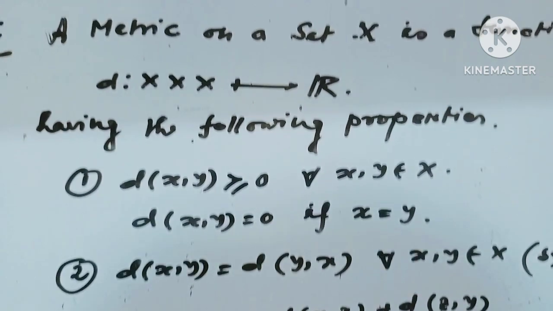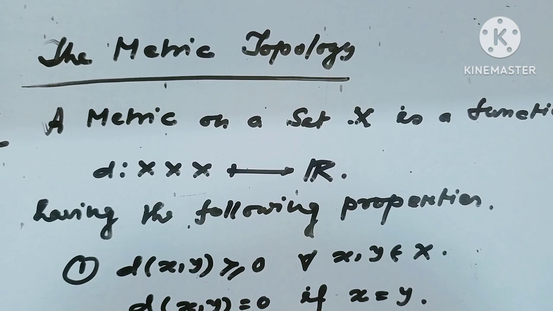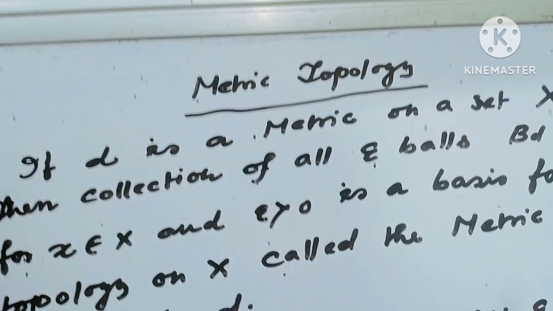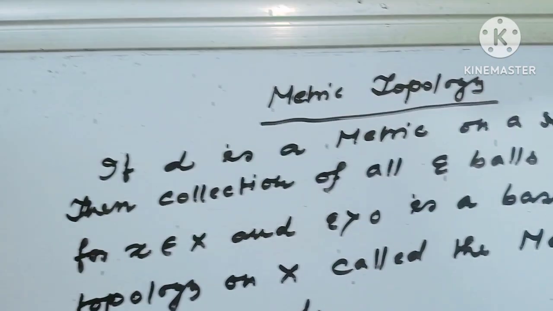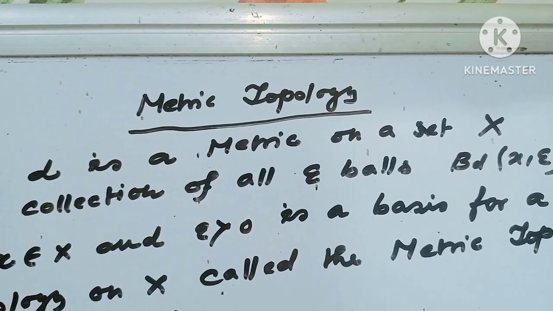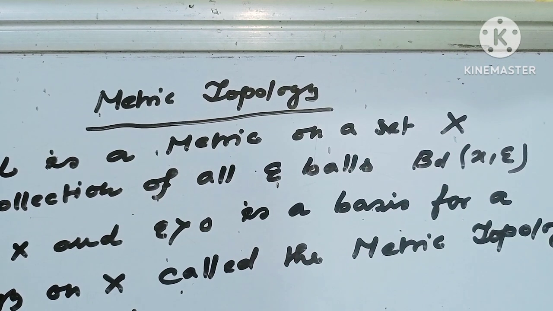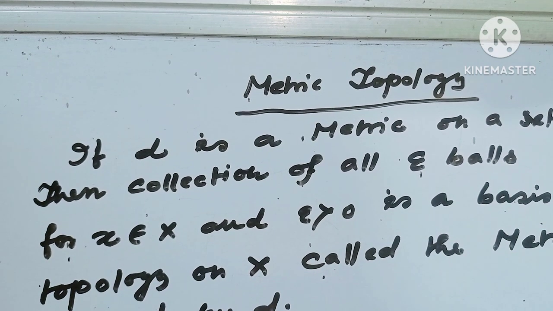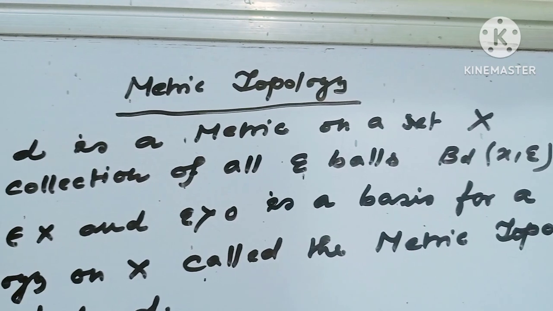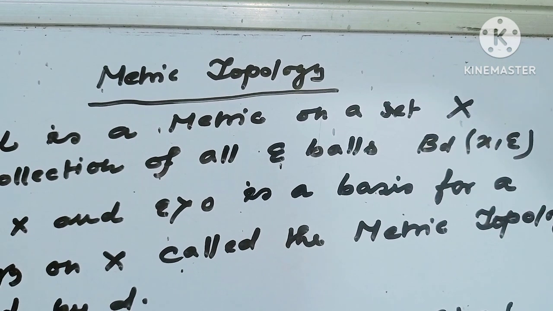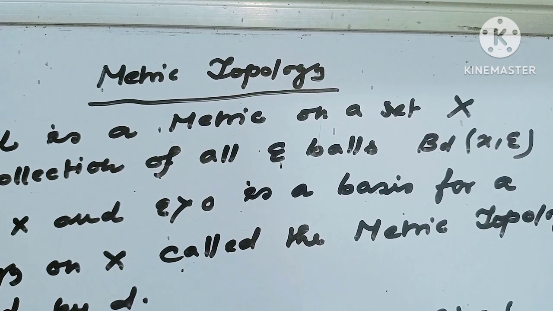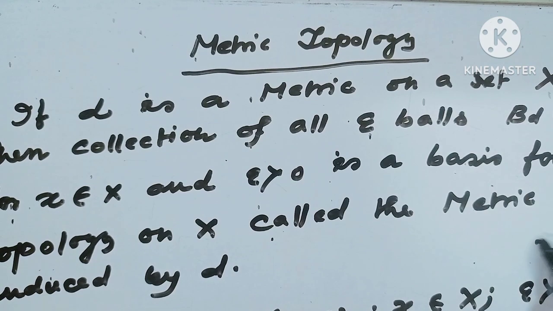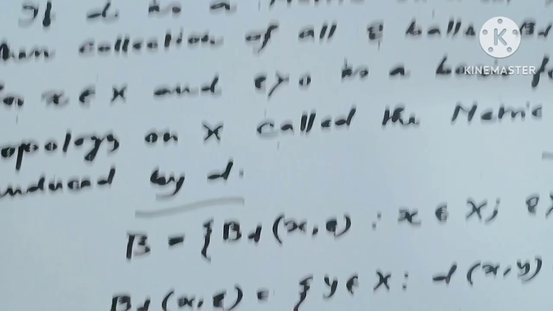Now I will show how the metric topology looks. Metric topology: if d is a metric on a set X, then the collection of all epsilon balls, denoted B_d(x, epsilon), for each x belonging to X and epsilon greater than 0, is a basis for a topology on X. This is called the metric topology induced by d.